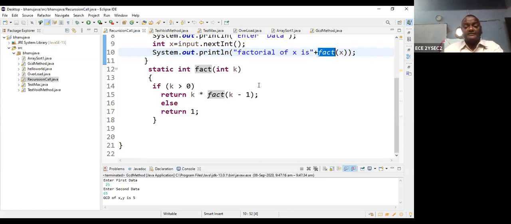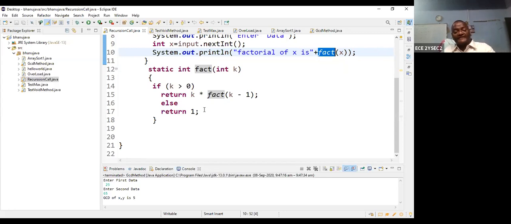Right. So let us take, it is a calling, the argument is transferred to the parameter, then the factorial function should be performed. So once the factorial is performed, then what happens? It can be returned. So in this function, if the k is greater than 0, then what happens? This can return the value. So again, it is returned.